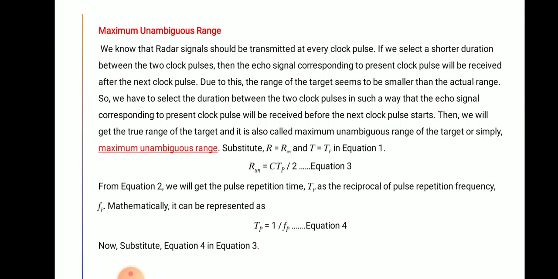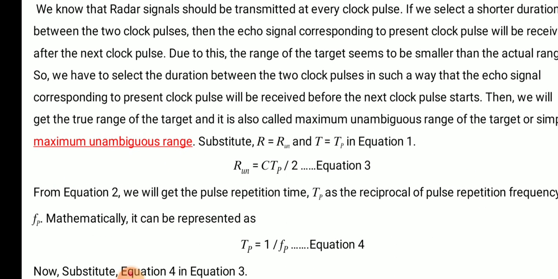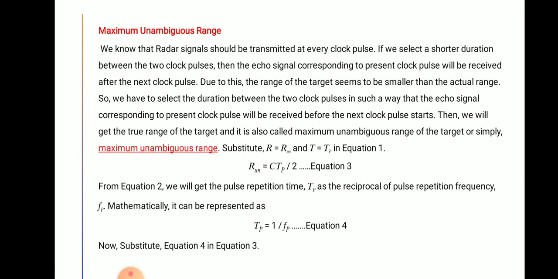Substituting R equal to Run and T equal to Tp in equation number 1, then Run is equal to cTp divided by 2, that gives you equation number 3. From equation 2, we get the pulse repetition time Tp as the reciprocal of the pulse repetition frequency Fp.